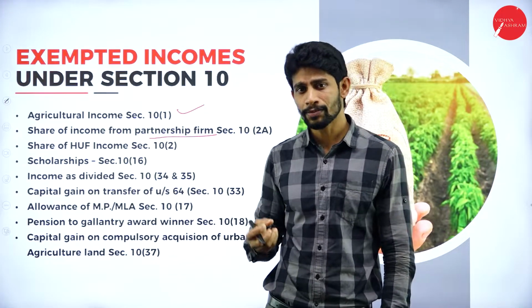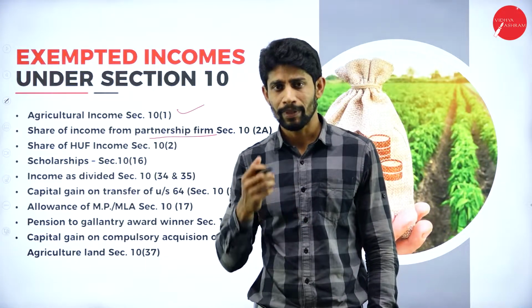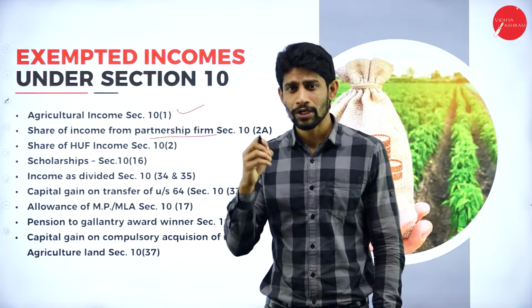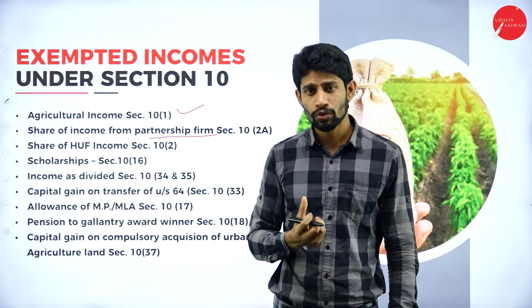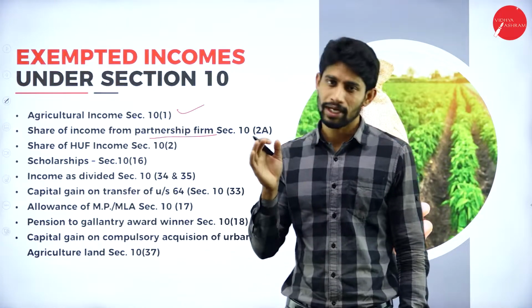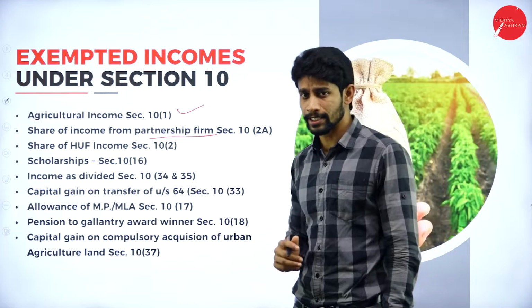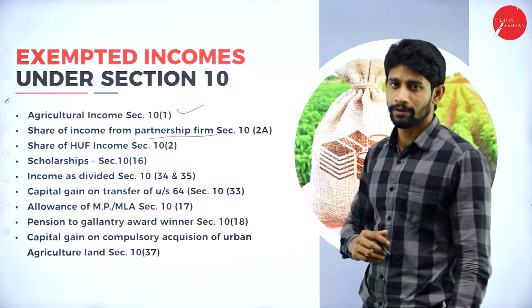Later, the balance profit is divided between the 2 partners. On the profit distributed among the 2 partners after paying the tax, there is no tax again. That is what the provision says.